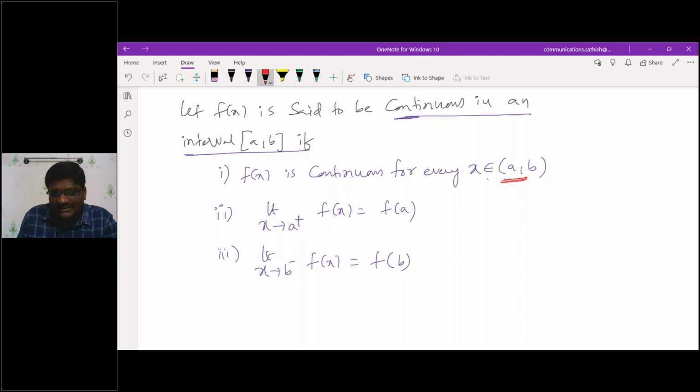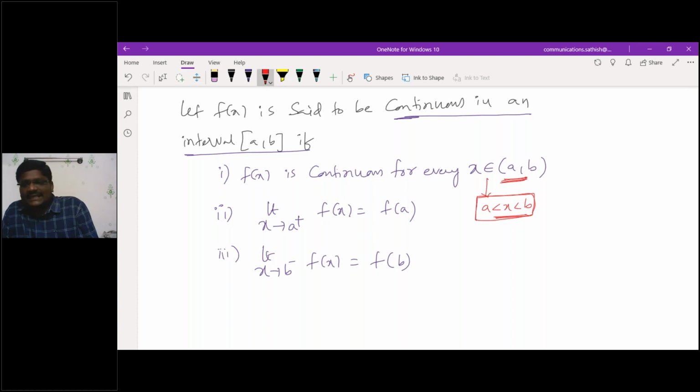Yeah, the meaning for this is a is less than x is less than b. So more than a and less than b, that is the meaning for this. Am I correct or wrong? Earlier, at just one point I calculated. But now in this case, they are giving 2 points, and in between the 2 points I'm calculating. So the 2 points, I have to select it as more than a and less than b. In between that a and b only I need to select it.